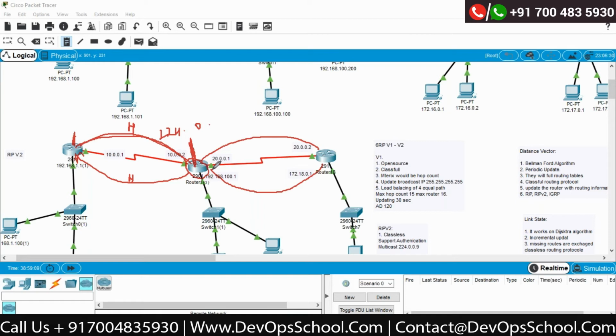Now, why am I sending hello? I would like to see whether I have a neighbor or not. Correct? So this hello message is sent to find out neighbors. Who are my neighbors? Correct? So if I send hello and I get the acknowledgement and another hello, this router comes to know that, hey, this is my neighbor.